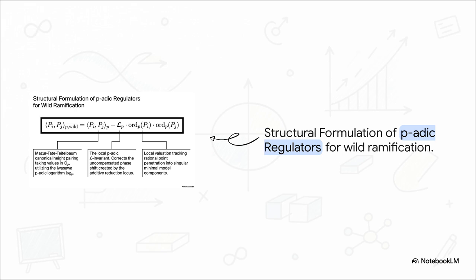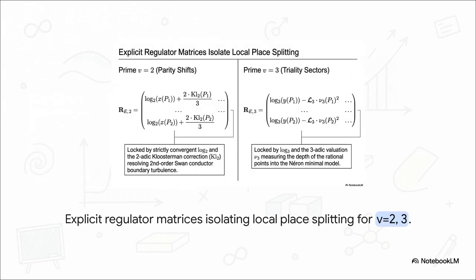This equation represents the Mazur-Tate-Teitelbaum canonical height pairing. See that local p-adic L invariant term right in the middle? That invariant steps in exactly like a mathematical shock absorber. It corrects the uncompensated phase shifts created by those additive reduction singularities, making sure the entire system maintains its global balance. To make this work, it requires exact matrix isolation, and these equations illustrate that brilliantly.